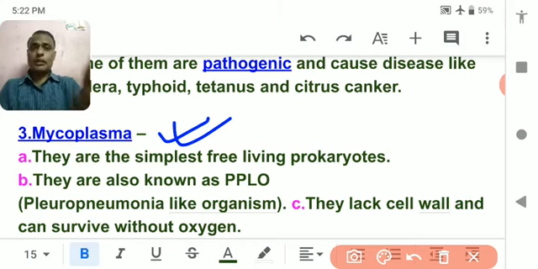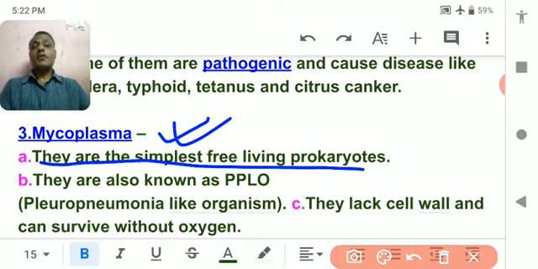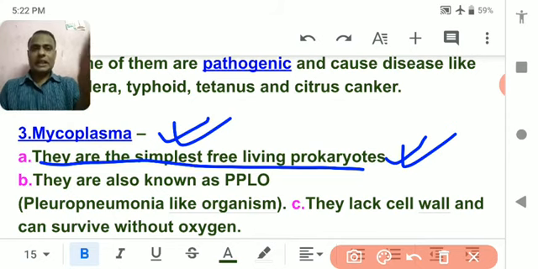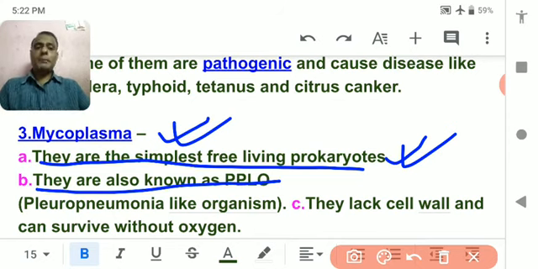Understood? So mycoplasma is the simplest free living prokaryote. Very important. Free living prokaryotes means they have no nucleus, and I already told you they have no cell wall also. Remember this. Next, they are also called PPLO. Remember this. PPLO means pleuropneumonia like organism. Pleuropneumonia like organisms cause pneumonic problems in the lungs.